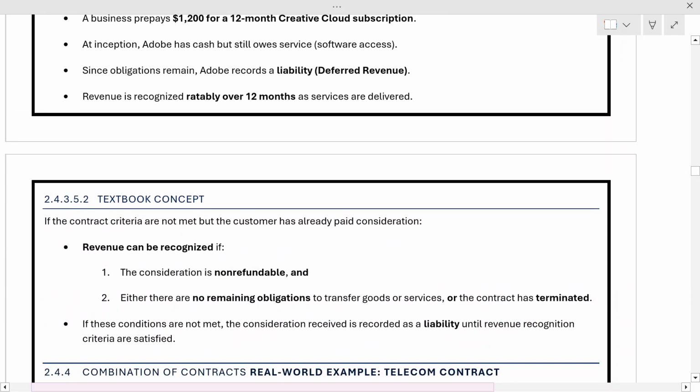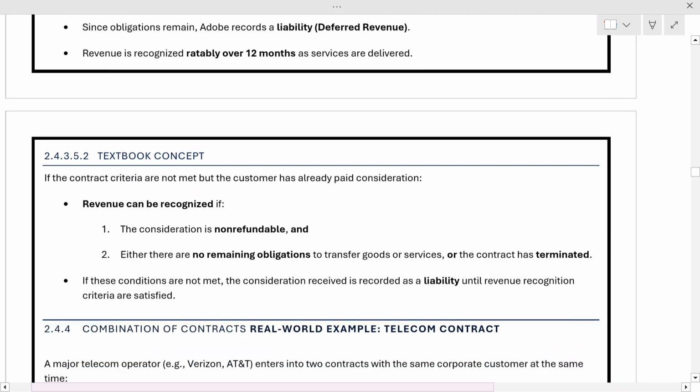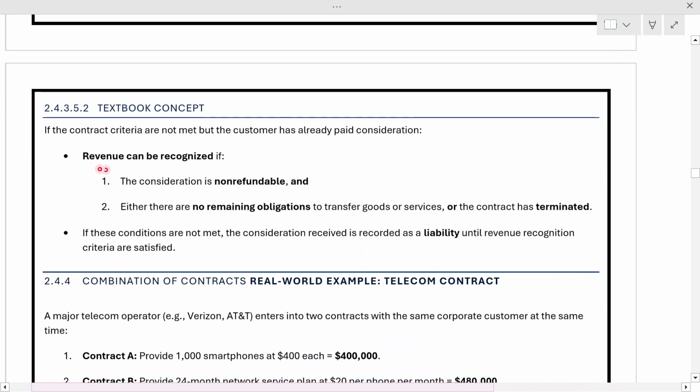Now let's see the textbook concept or definition of this. The textbook simply says that if the criteria are not met but the customer has already paid the consideration, then the revenue can be recognized if the consideration is non-refundable. We saw the example of the airline company above, where the consideration was non-refundable, so revenue was recognized. Or there is no pending obligation to transfer goods or services, or the contract has terminated.